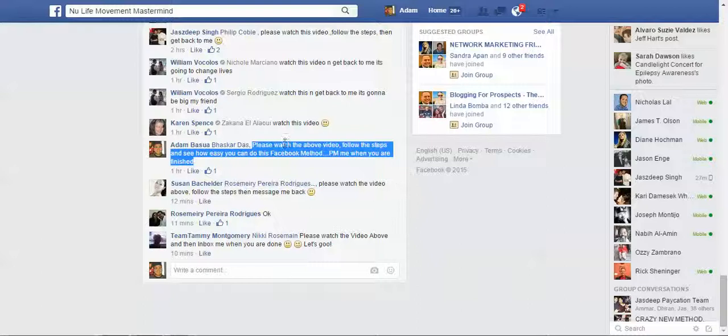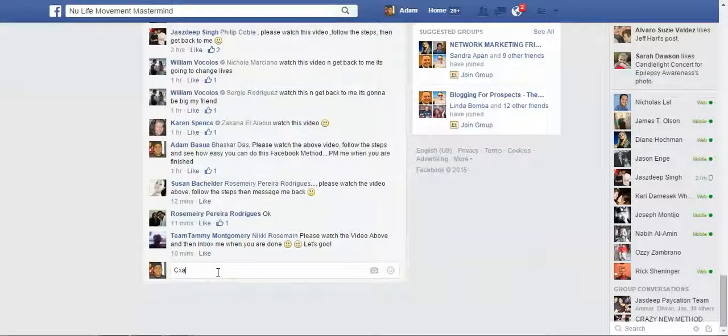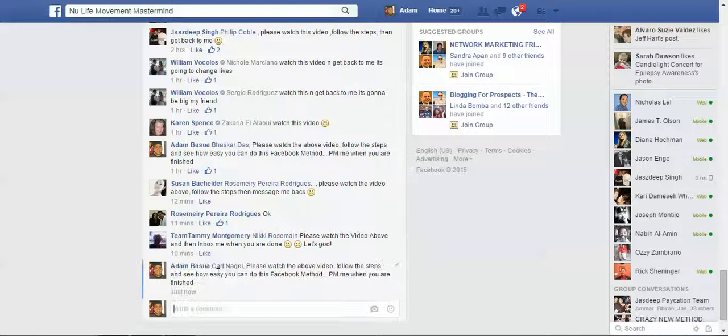So then you copy it. You click on the bottom to add a new comment. You type the person's name that you're going to send this to, so that they're tagged. Hit tab, and there you go. Now they're in there. Hit a comma, space, and then paste it. And that's it. Then you hit enter, and that's it. So now two things have happened: they've been invited to the group, and they've also been tagged on this post.